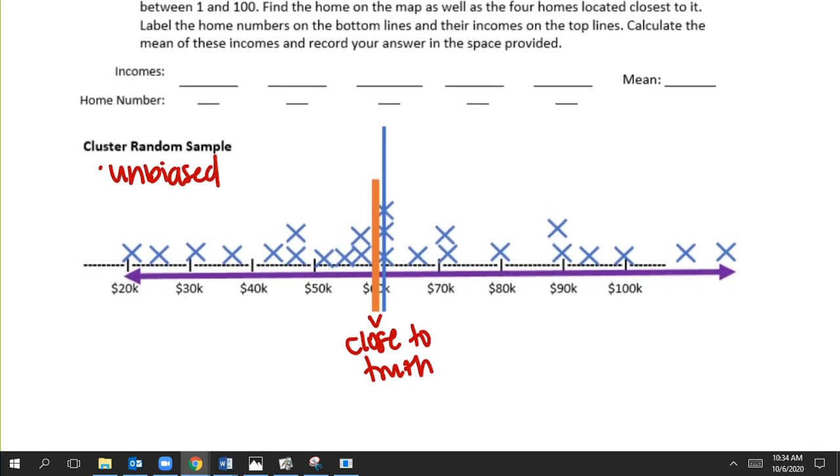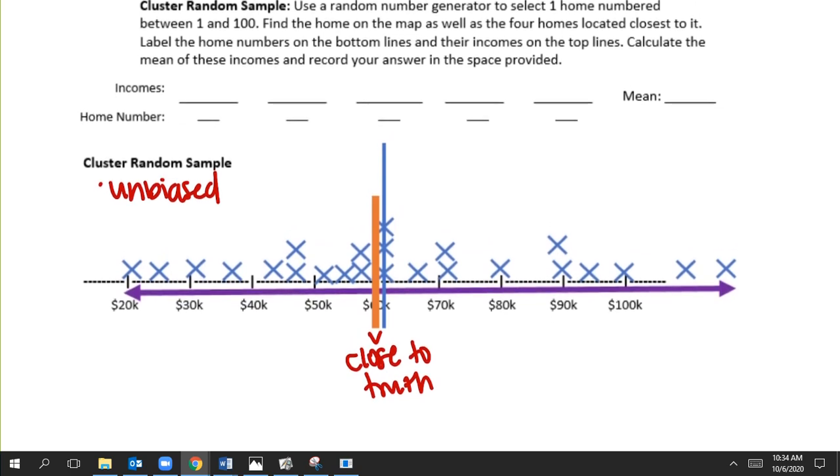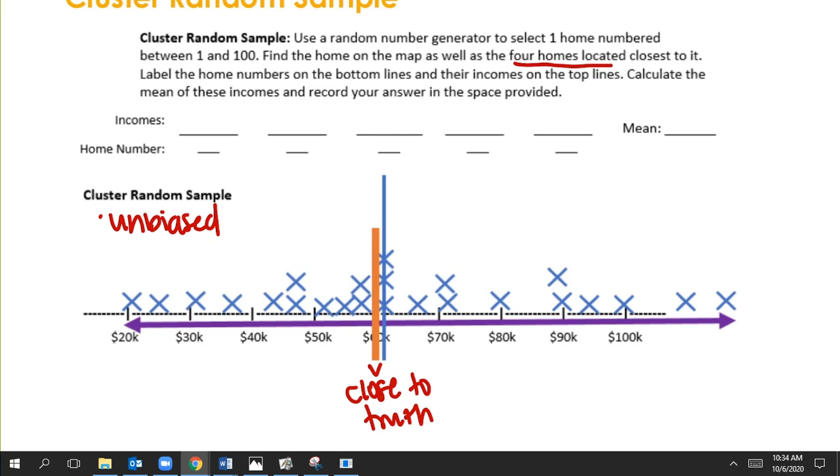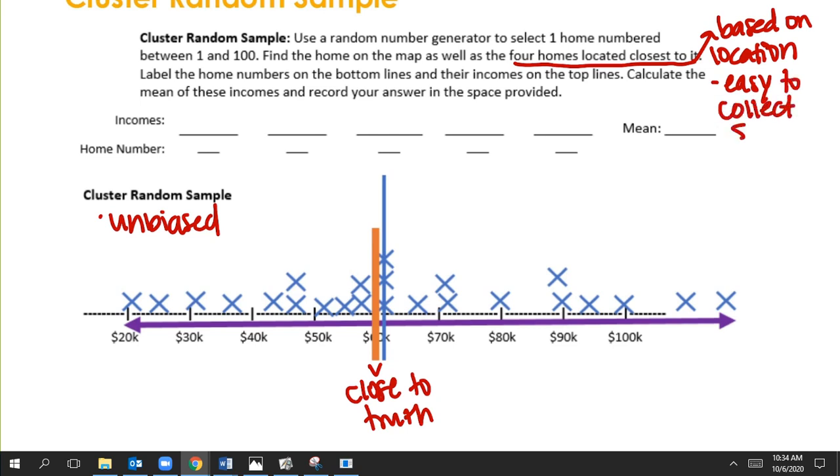So we found the home on the map as well as the 4 homes located closest to it. And so it's based on location. And then what that does is it makes it pretty easy because you were just taking all the values close to it.